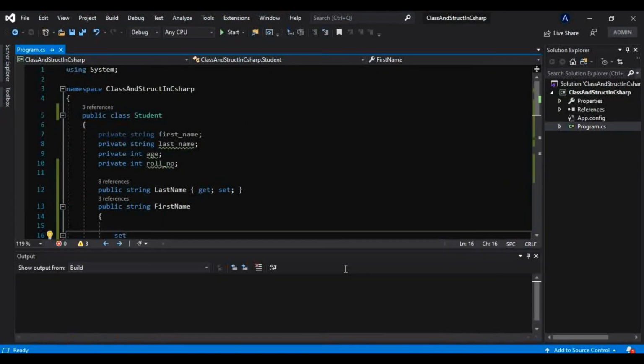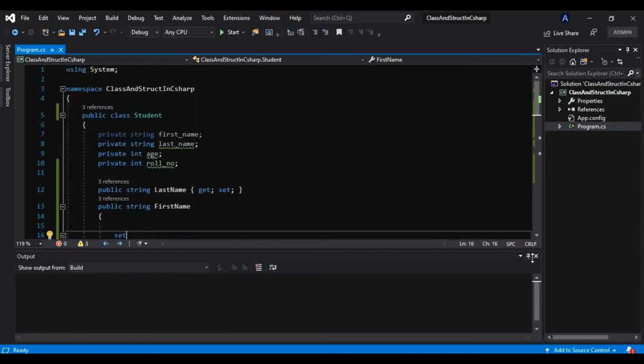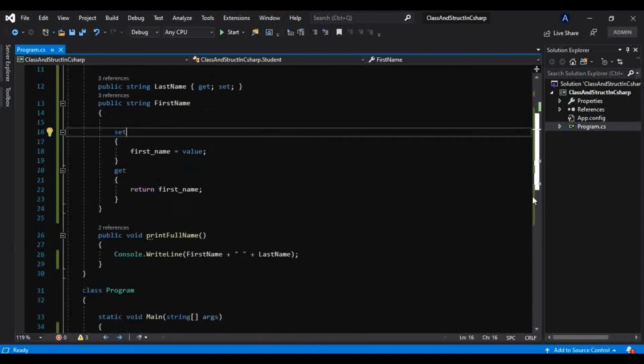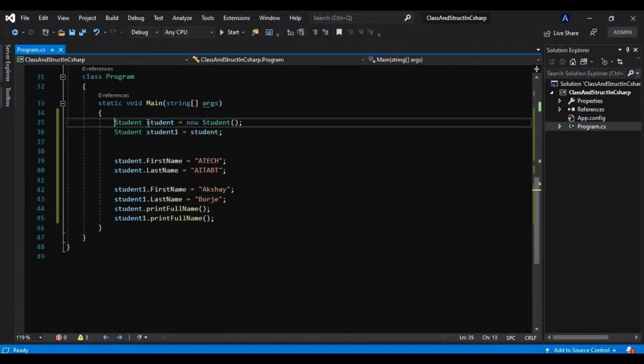That is what you have seen here when I ran this. We know this is a class type, so that is why it is printing Akshay Borje both times. We created this object of reference type and passed it to another, but this passing is by reference.